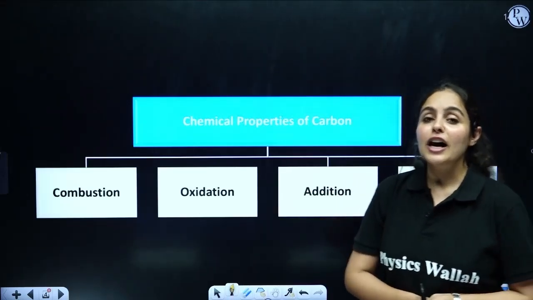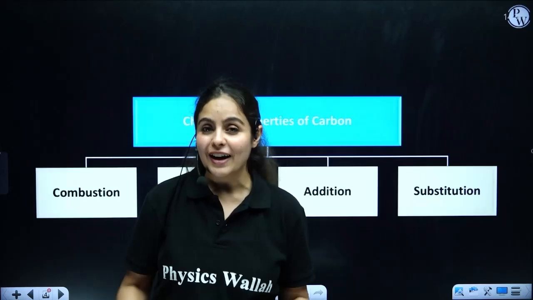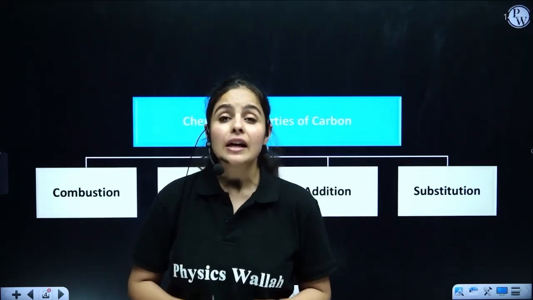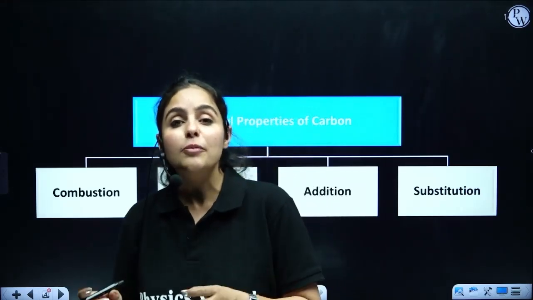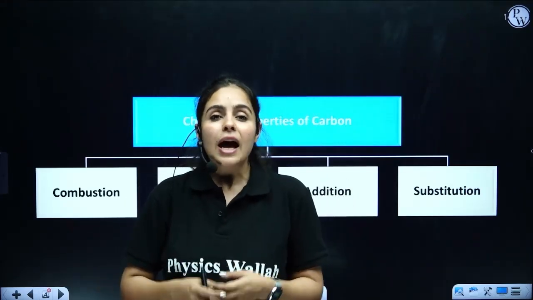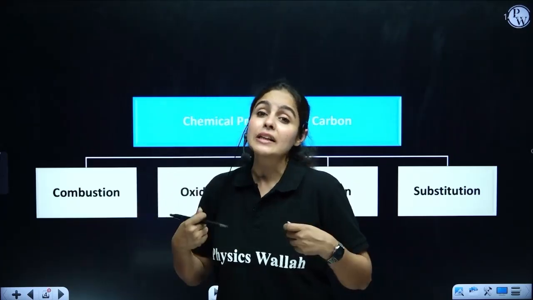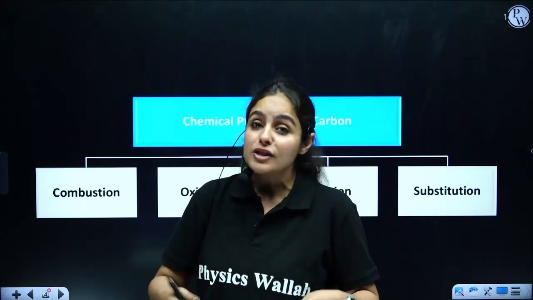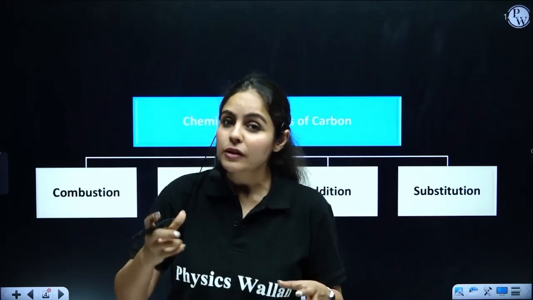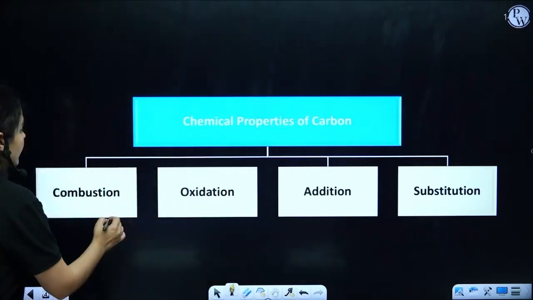Alright guys, so now let's begin with the chemical locha of carbon and its compounds. Chemical locha means a lot of chemical reactions. We have to see how hydrocarbons or carbon compounds are able to react with some other elements, and how they behave towards oxygen, how they behave towards combustion, or once we burn them. So what all happens in carbon compounds chemically, that we will be learning under chemical properties of carbon and its compounds. Starting up with combustion.